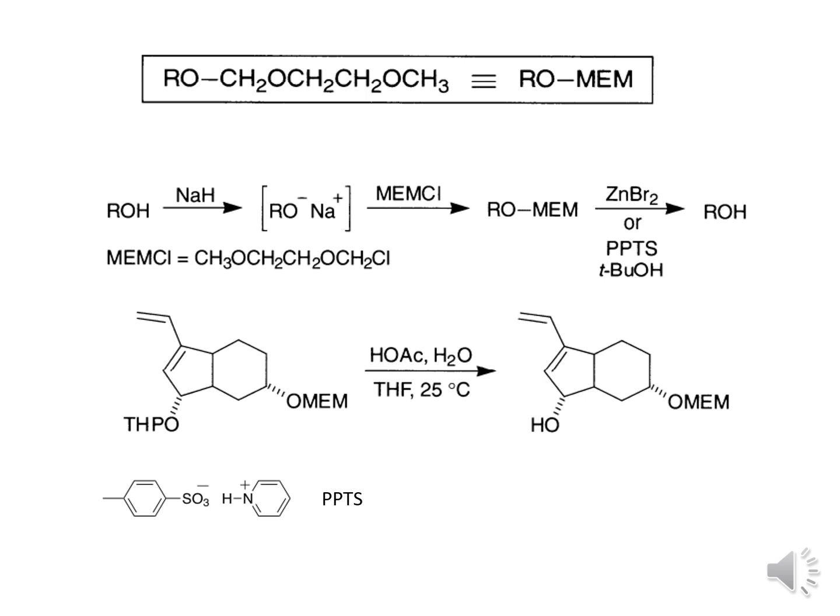And here is an example where we have two alcohol groups. One is the normal secondary alcohol group, one is the allylic alcohol group. The allylic alcohol group has a protection of OTHP, and the normal secondary alcohol group has a protection of MEM. And if we use acetic acid or acidic hydrolysis as the deprotection or demasking reagent at room temperature, then the allylic alcohol group gets deprotected, but the OMEM group still remains the same. And this is the structure of PPTS, the pyridinium paratoluenesulfonate. So this can be used instead of ZnBr2 to remove the MEM protection.